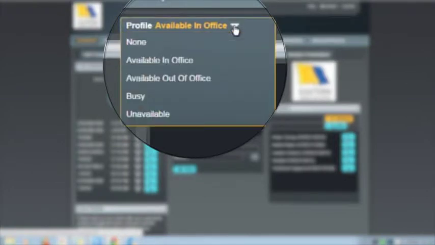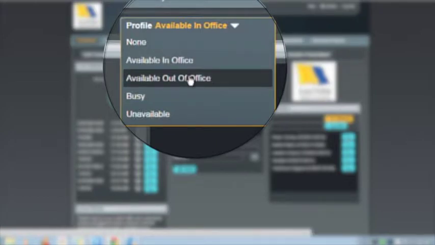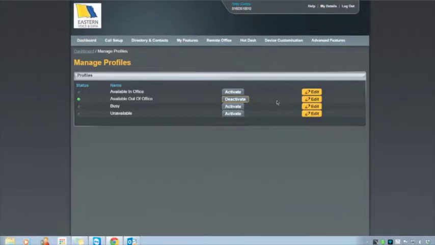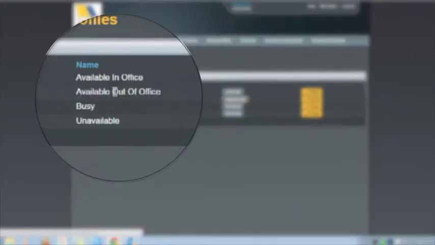Or we look at the profiles. At the moment I'm available in Office, and we can see these are the profiles that I have available to me. What do I want to happen when, for example, I'm available but out of the office, which is where I am now, because I've just changed a bit. Let's have a look. So I'm available out of the office.